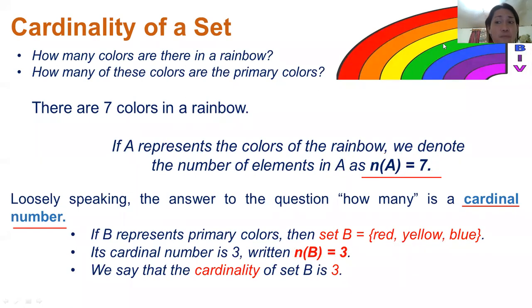Let's make this discussion more fun and productive. Before we leave this topic, cardinality of a set, I want you to put in your mind a simple definition for the cardinality of a set. When we say cardinality, that means the number of elements or members in a given set. It can be represented in the symbol n of A or n of B, depending upon the variable used in our set. Okay, so let's try to practice your learnings for a while.